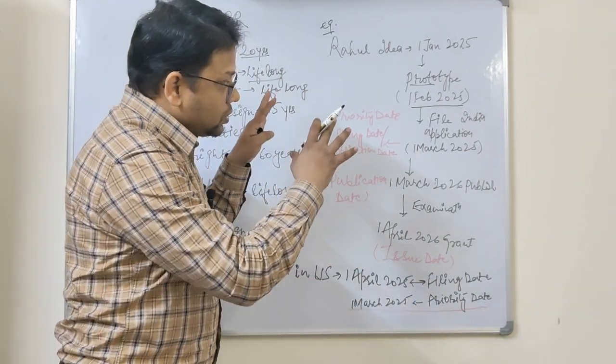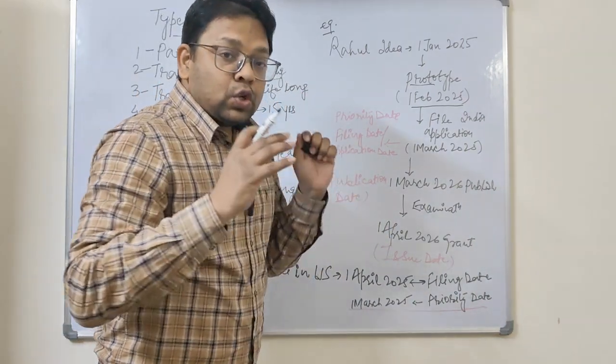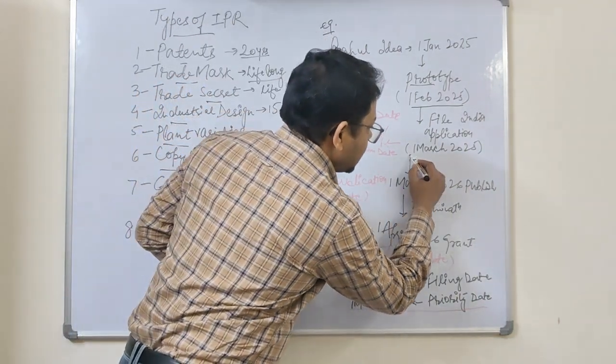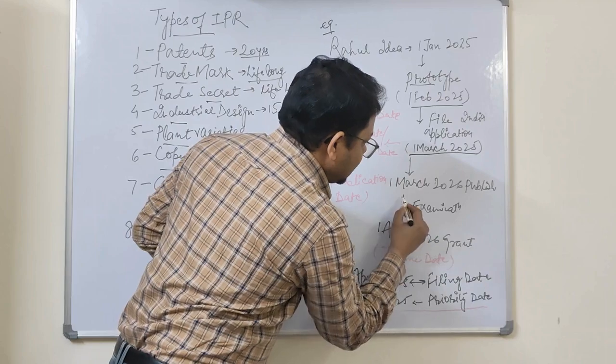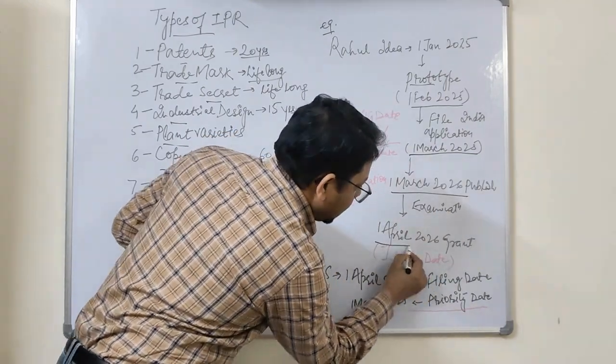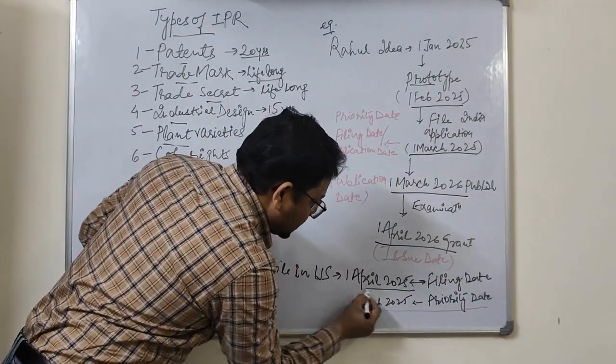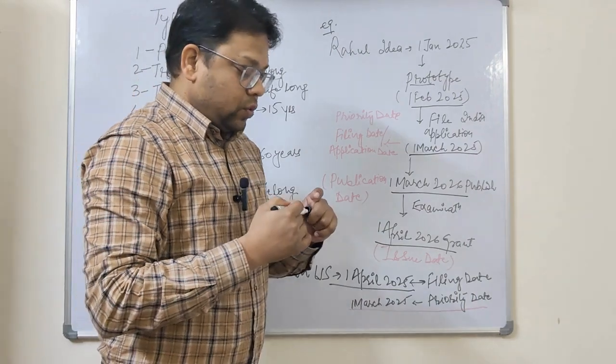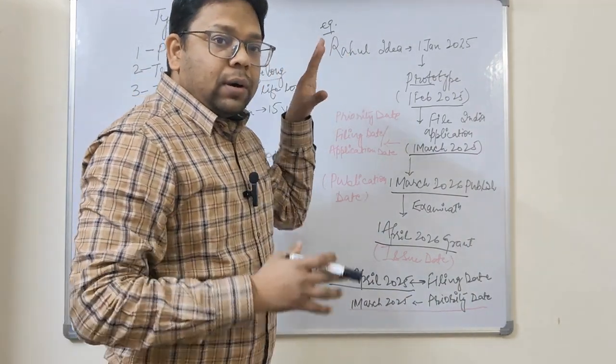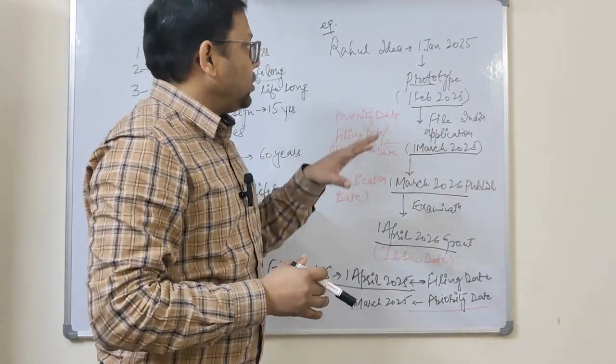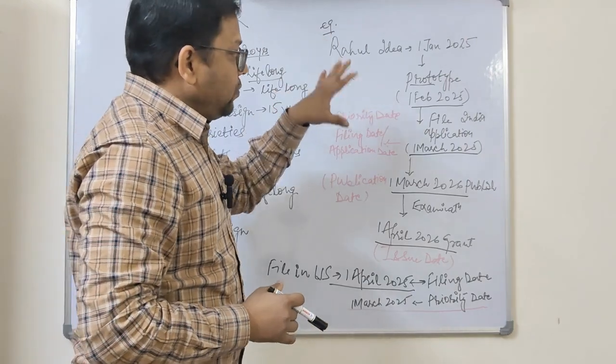Here you can see so many dates. There are so many dates in Rahul's patent application.